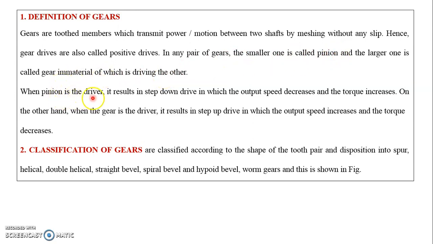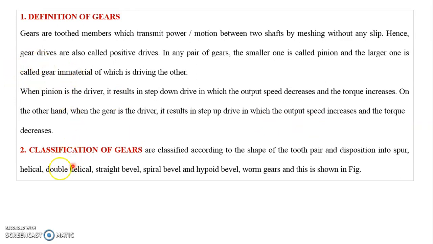When the pinion is the driver, it results in a step down drive in which output speed decreases and torque increases. Obviously, pinion means a smaller number of teeth and gear means a larger number of teeth. If the pinion is going to drive the gear, obviously the speed decreases. Vice versa, if the gear is the driver, then the pinion is driven. In that case, it results in a step up drive in which output speed increases and the torque decreases. Getting it? So that is about the gears.